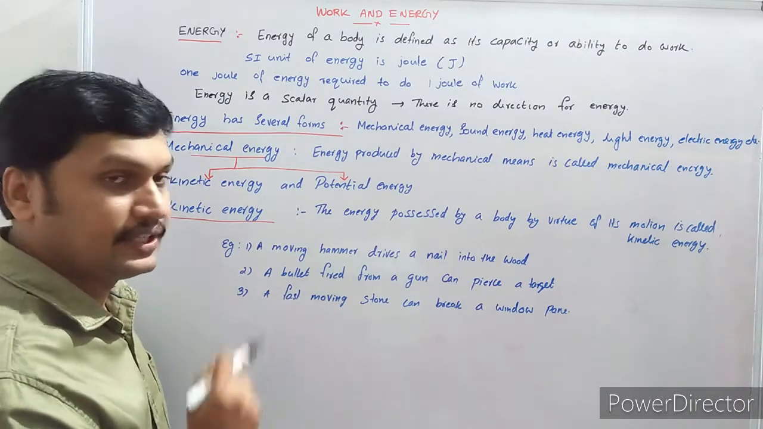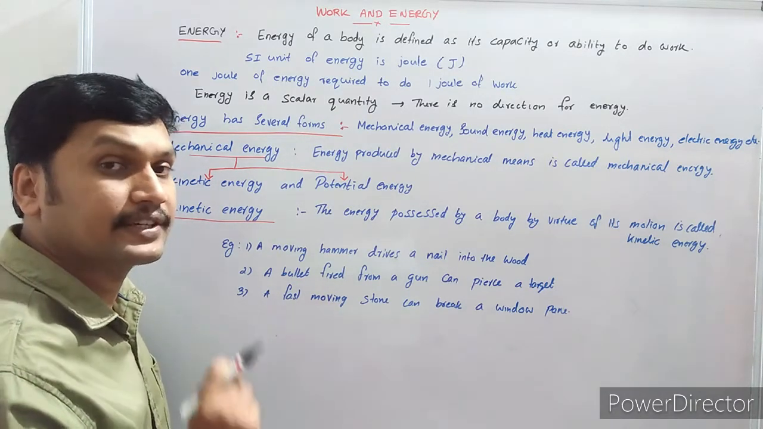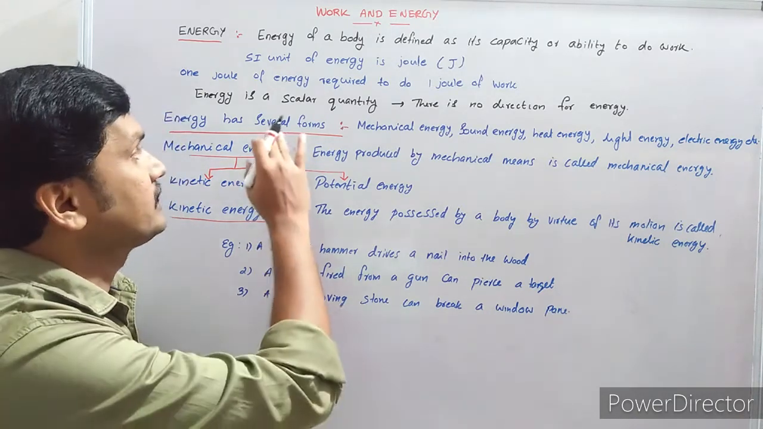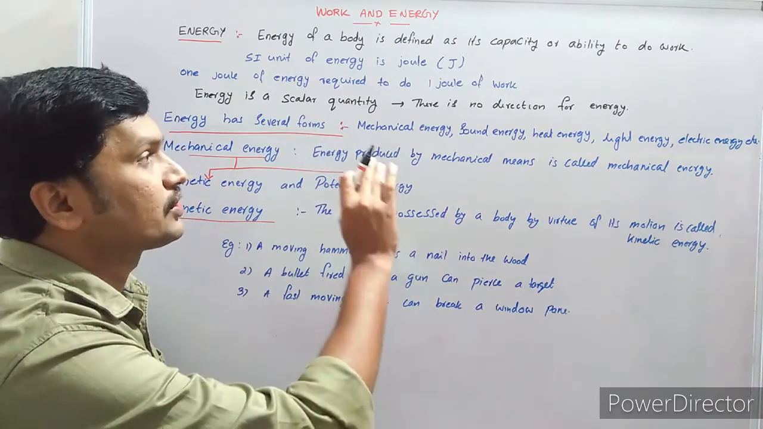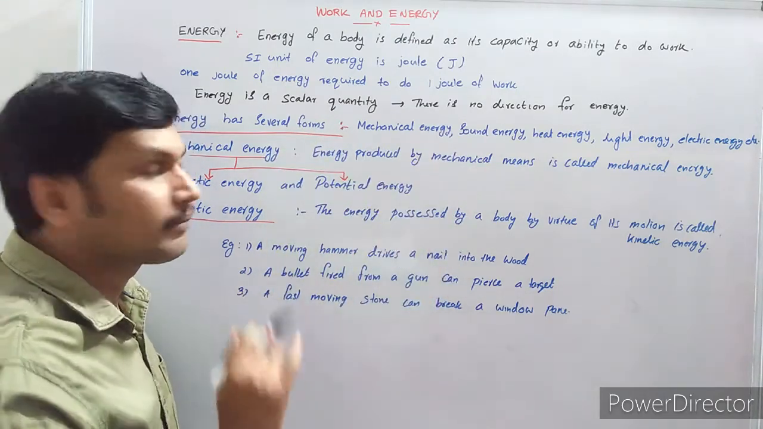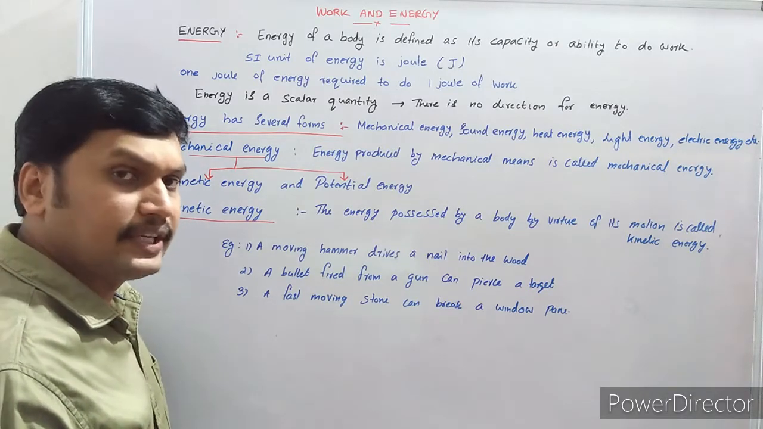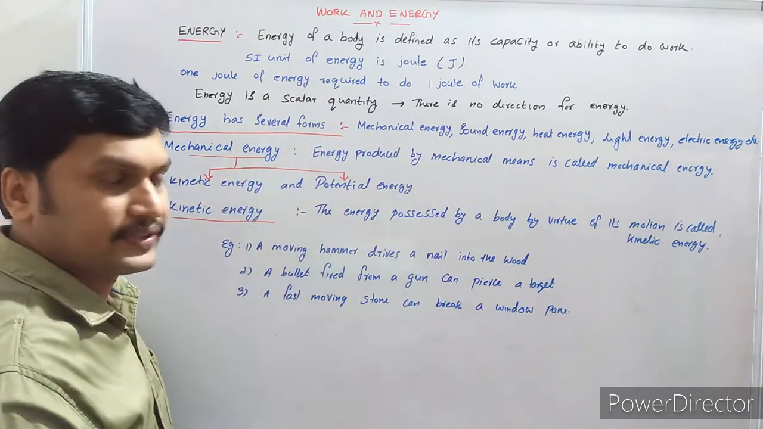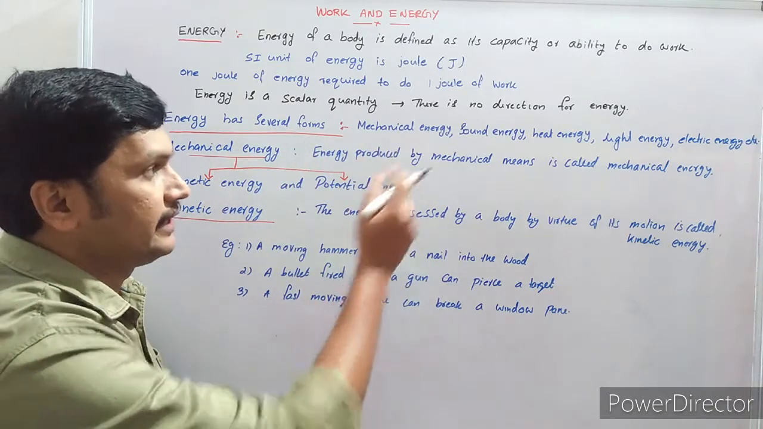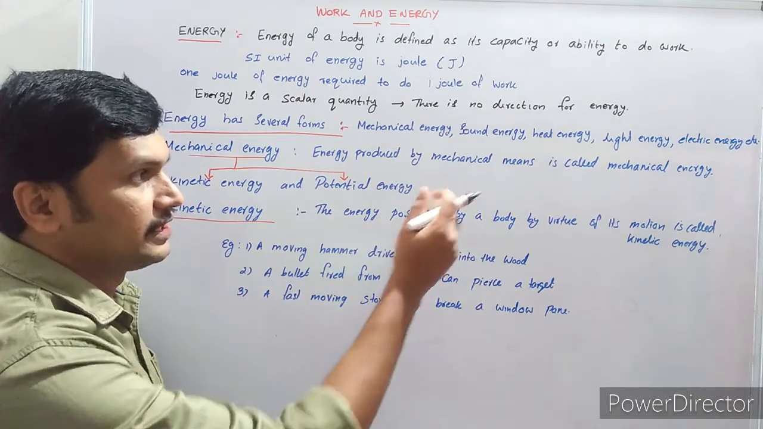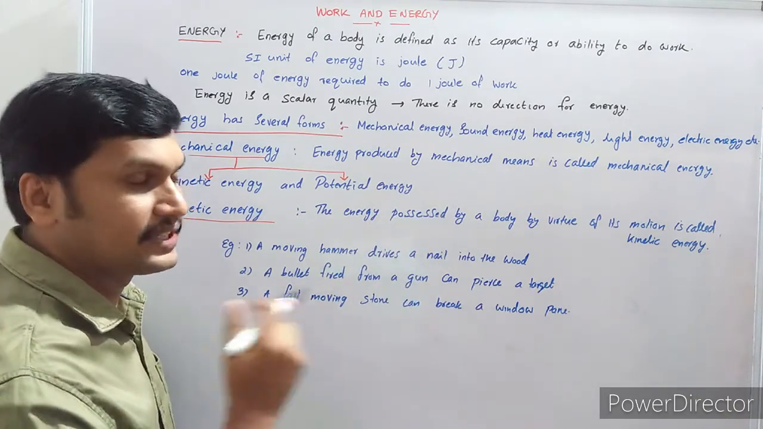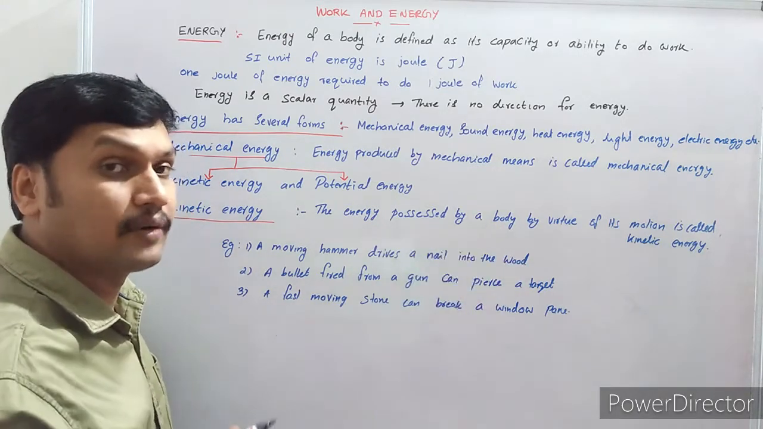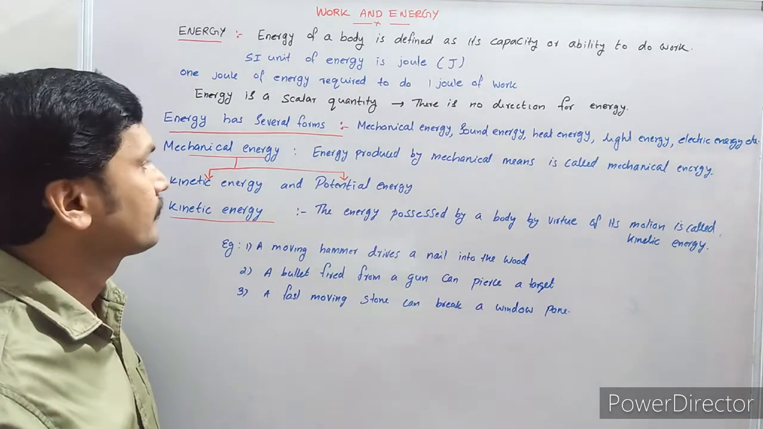We know that energy is a scalar quantity because there is no direction for energy. Work is a scalar quantity. Similarly, energy is also a scalar quantity. It has only magnitude. Now see, there are different types of energy. Energy has several forms. We are very familiar with mechanical energy, sound energy, heat energy, light energy, electric energy, nuclear energy. There are many forms of energy in nature itself.